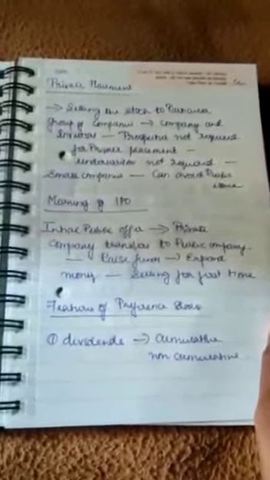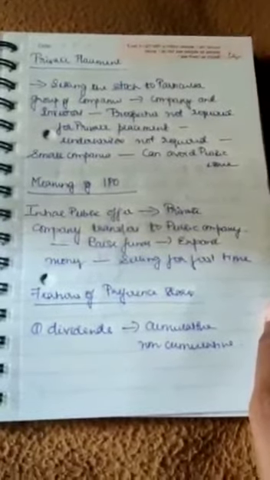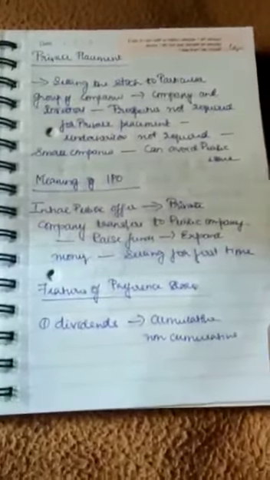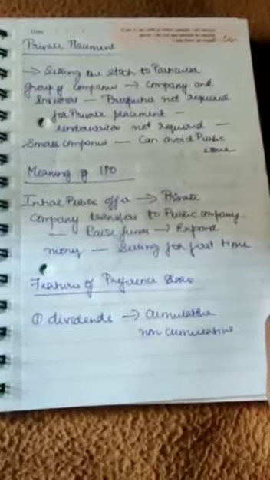So what will I do? Then I will depend on the public. So then I will start selling my shares. That is called an initial public offer.